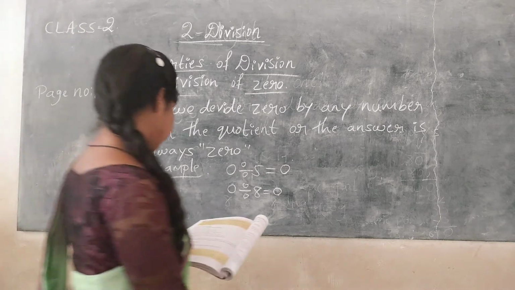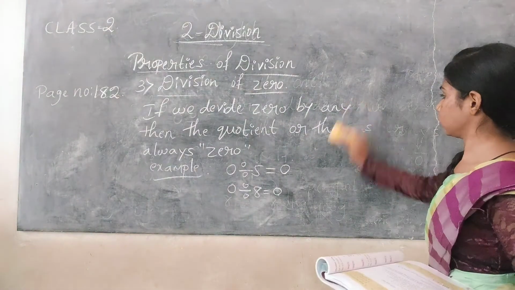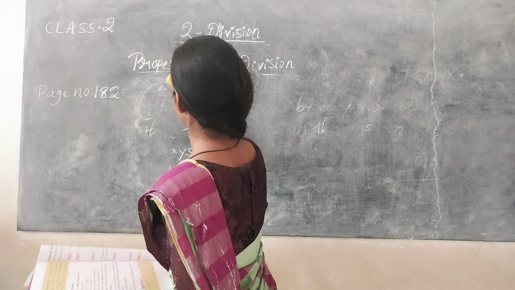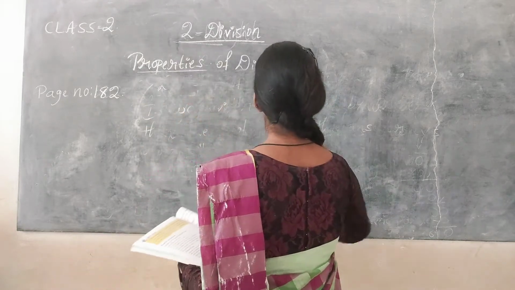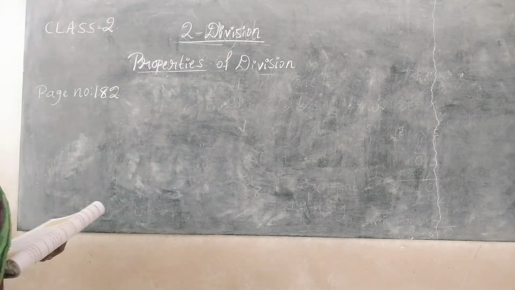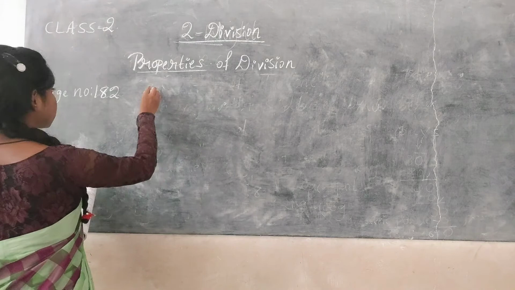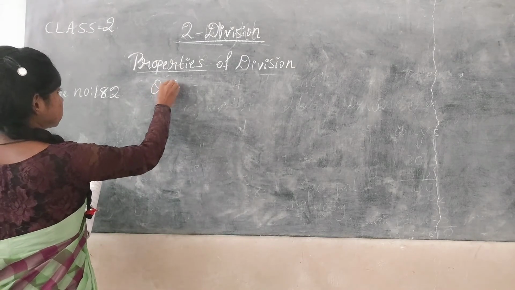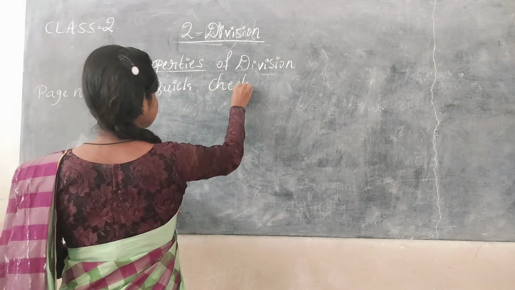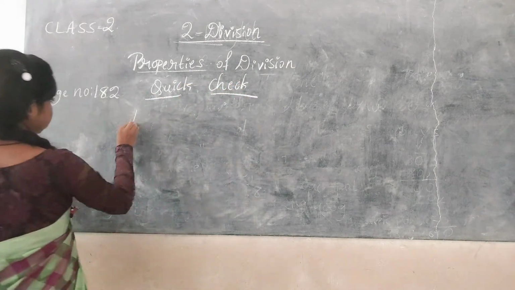Next, come to page number 182, Quick Check-up. Fill in the blanks.